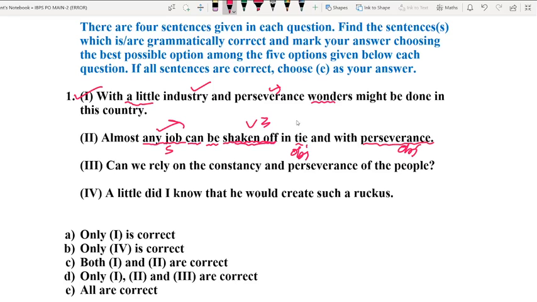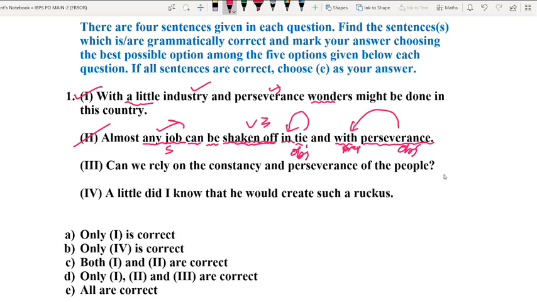Time is an object. It is the object of the preposition in. Similarly, perseverance is the object of the preposition with. Absolutely, the sentence is flawless, and it's a mind-blowing sentence again, and a correct sentence, and doesn't have any error in it. So now let us move on to the third option.